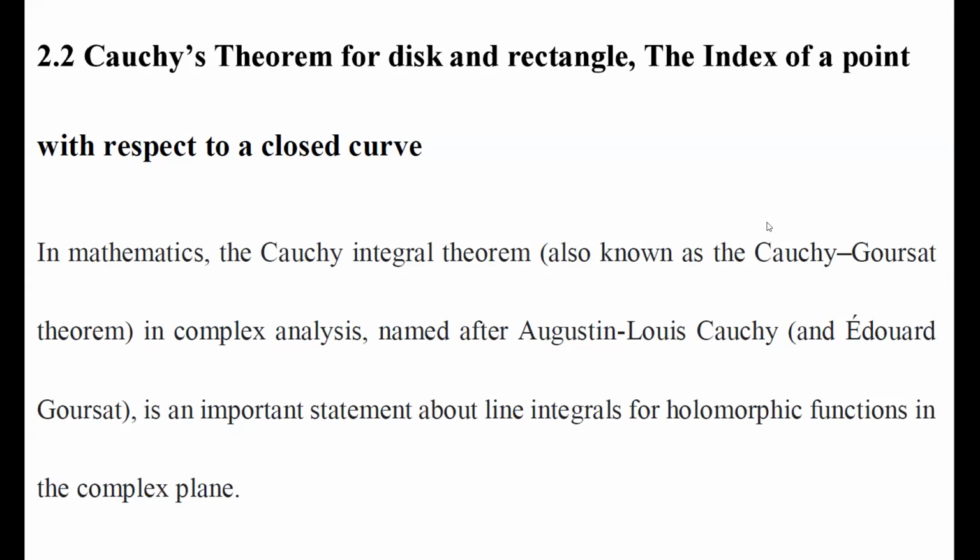In this lecture, I will be covering Cauchy's theorem over a disk and a rectangle, and the index of a point with respect to a closed curve.